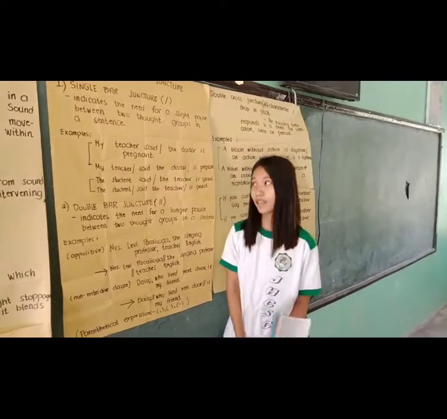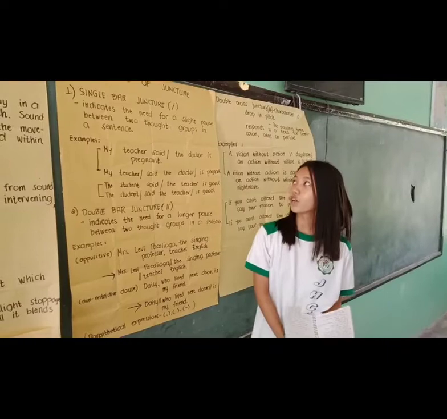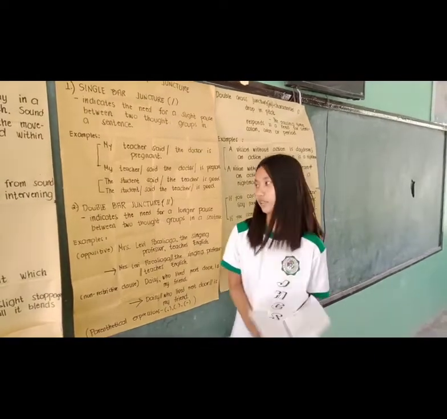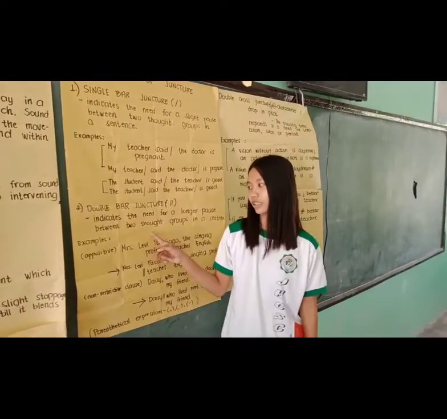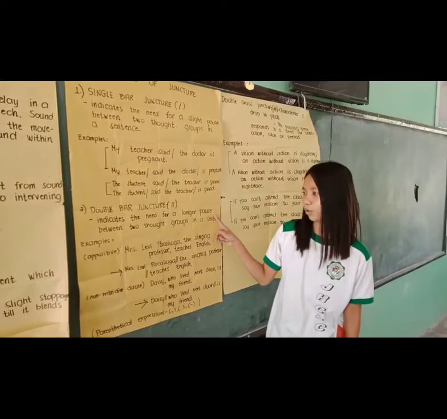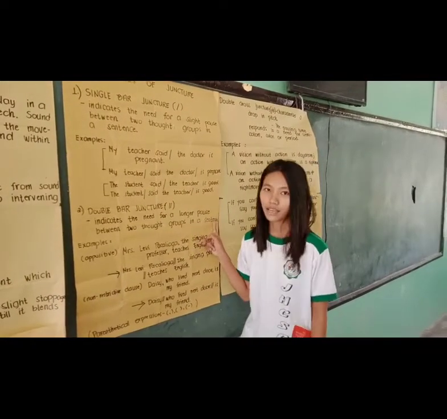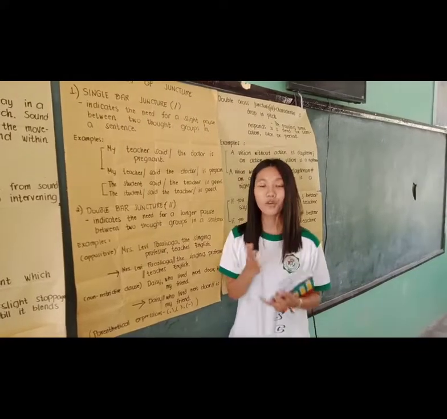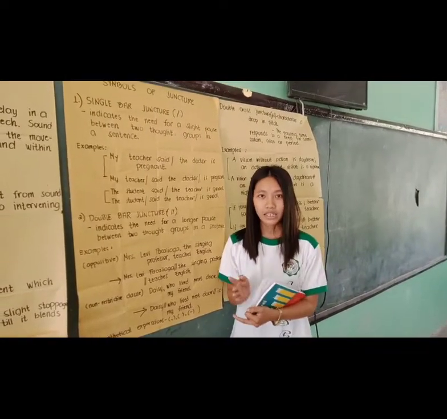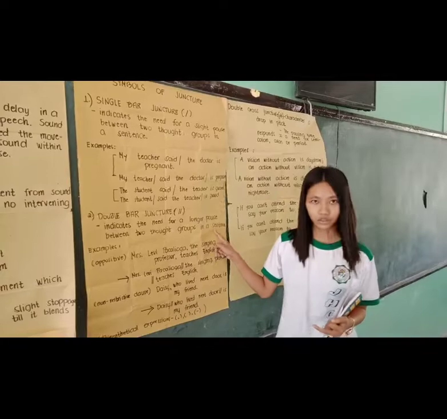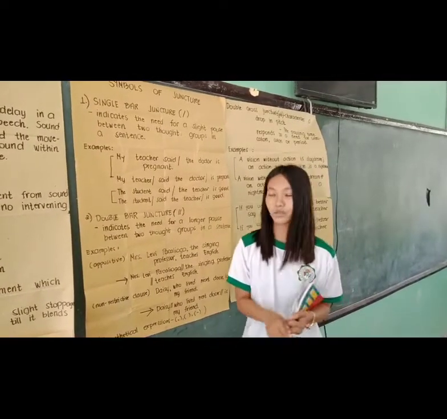Let's proceed to the second symbol of juncture, which is double bar juncture. Double bar juncture indicates the need for a longer pause between two thought groups in a sentence. If you see an appositive, you can use double bar juncture. Let's unlock first the word appositive.